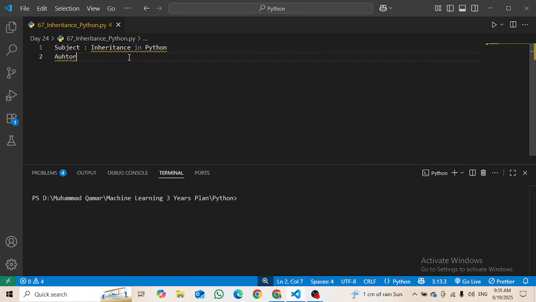and then the name of the author, which we usually do. It is a practical practice that we have to do if you want to be a real world programmer. So that's why we are practicing from the very first day, and so far we are doing it very well. Today's date is 19th August 2025.